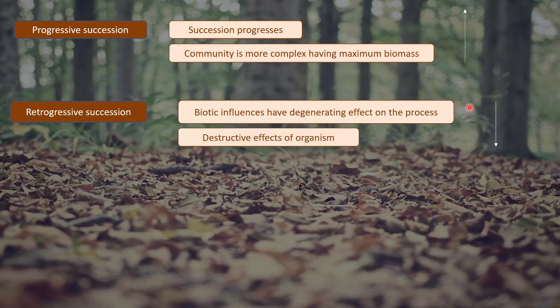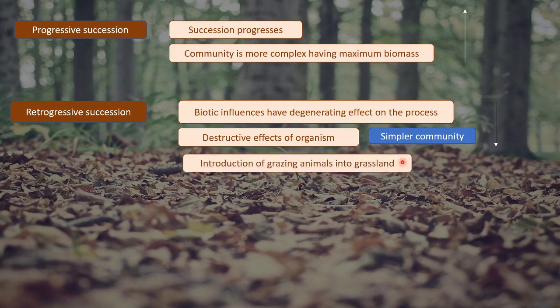This is a kind of downfall of succession. Here the process of succession was progressing, but in retrogressive succession it will lead to the formation of simpler communities, whereas progressive was going to make more complex communities. So this is retrogressive succession.